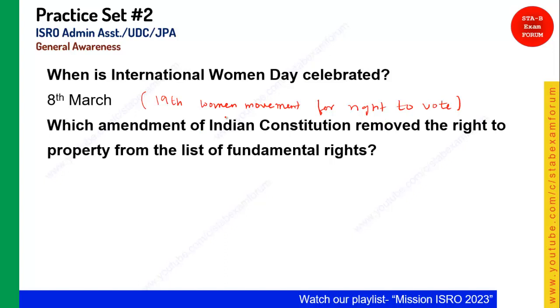Coming to the next question. Which amendment of the Indian Constitution removed the right to property from the list of fundamental rights? Student, the first thing you should know is that there are currently 6 fundamental rights. Initially there were 7. One was removed. What was it? It was the right to property, and it was removed by the 44th amendment. This is a very important amendment. So the 44th amendment removed the right to property. And there are 6 fundamental rights, not 7. That you should also remember.